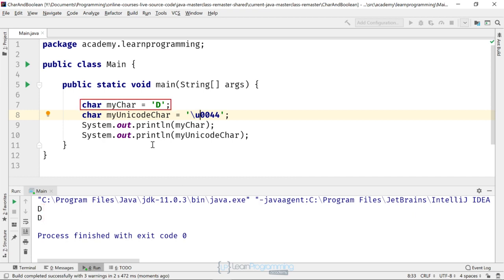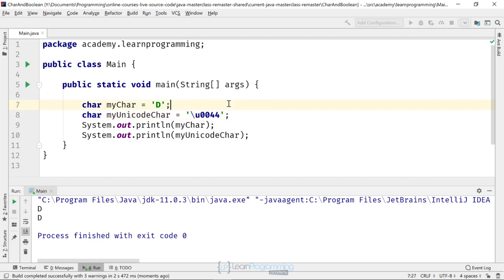So clearly the first representation on line 7 is for a letter D, and we typed that in, but the Unicode character, if we were using a Unicode convention to assign to our character, is \u, which tells the Java compiler that it's a Unicode character, and then the code that you saw me come up with. So we got to the same result by doing that.